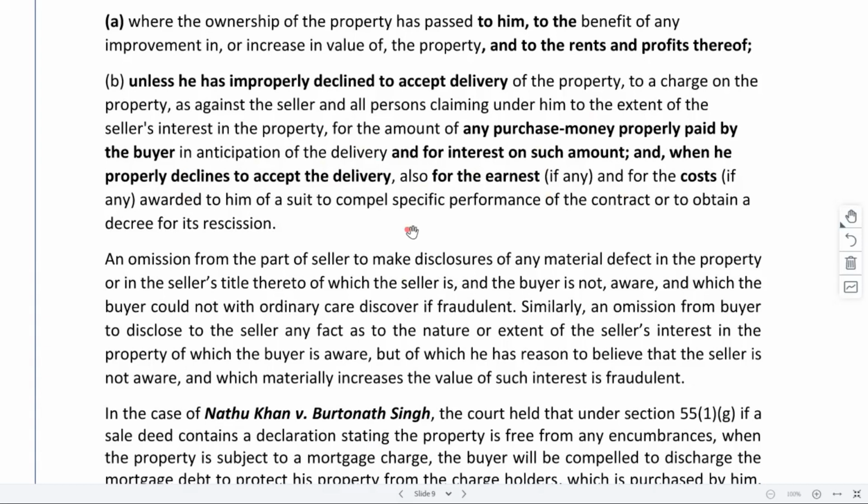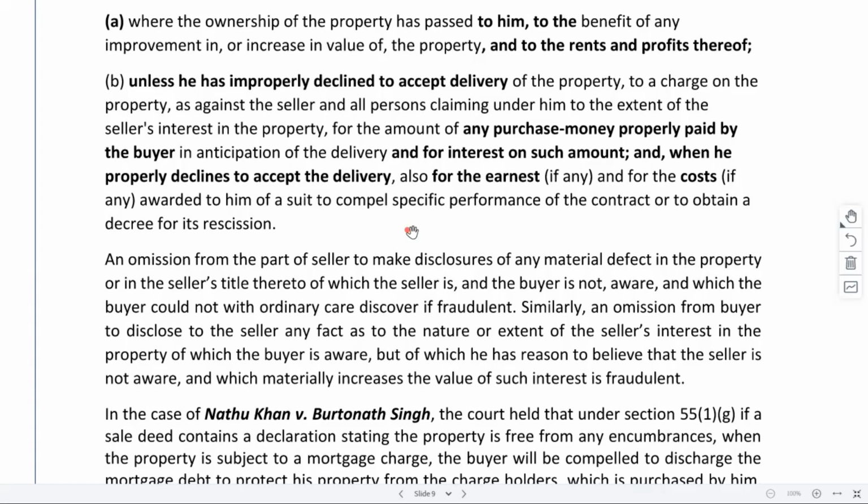Sometimes what may happen, right? The transaction was in the process, and both buyer and seller were in the process of getting the property registered. Might be the buyer also paid some advanced amount to the other person, right? After some advanced amount was paid, they were almost about to get the deal closed. The buyer comes to know that there is some issue with regard to the property, right? Maybe there are some defects. Might be it's a Benami property or something.